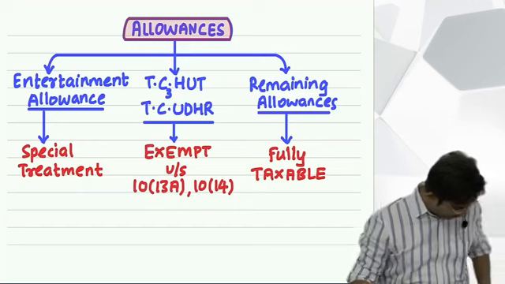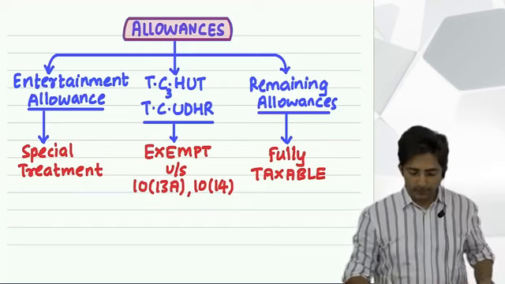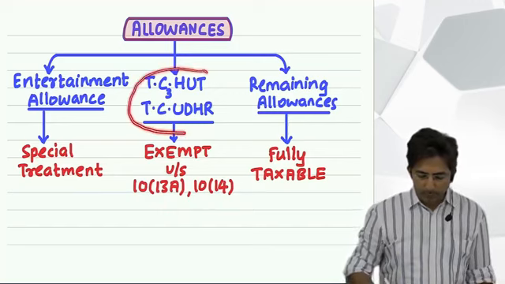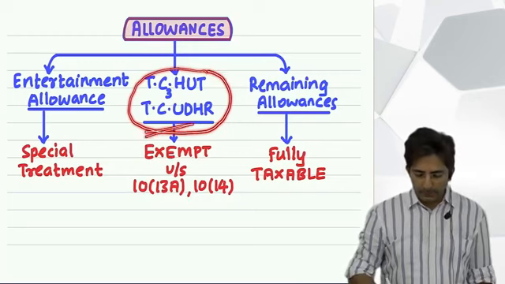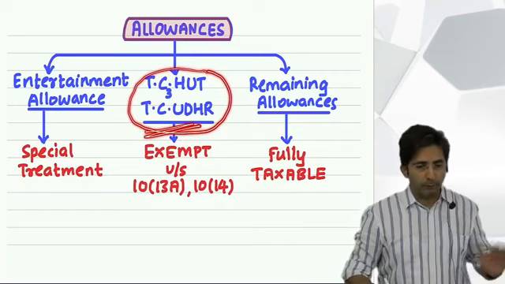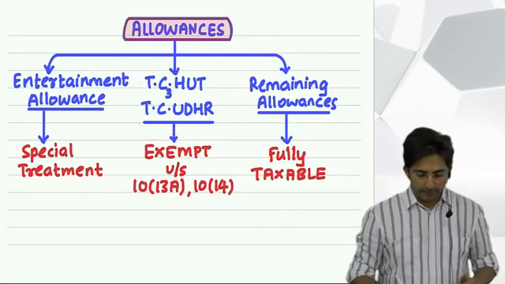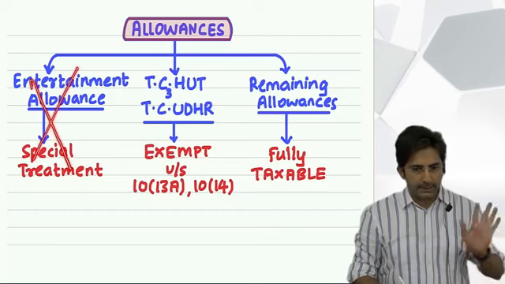Okay, see here, we have started with the theory of allowances. Now see, in allowances, first you have to remember these many allowances which are exempt from tax. And once you learn these allowances by heart, then you don't have to worry. Any allowance you find in the question which is not fitting in TC hut, TC udhar, it will be taxable. Okay, and right now don't pay attention to entertainment allowance. This will be discussed at the end.